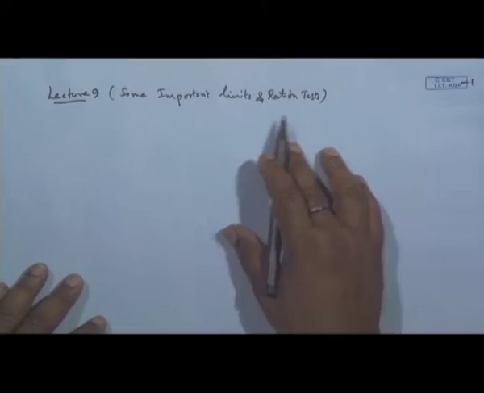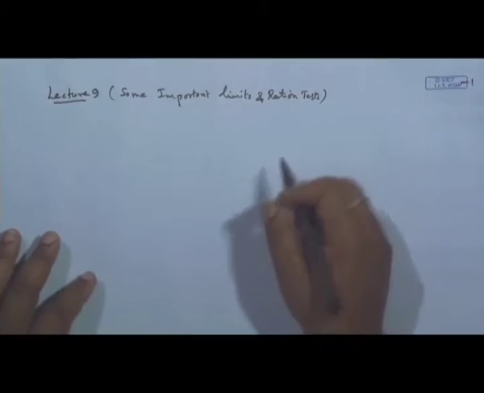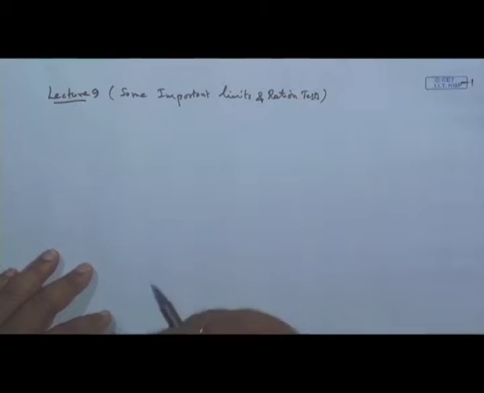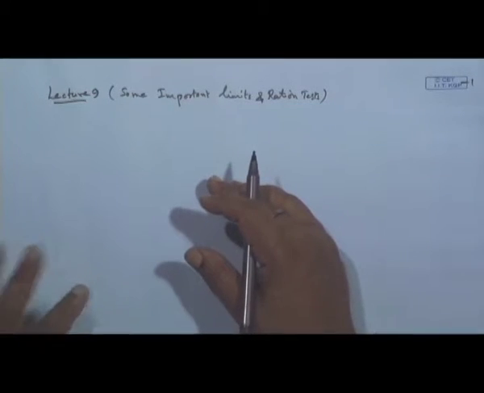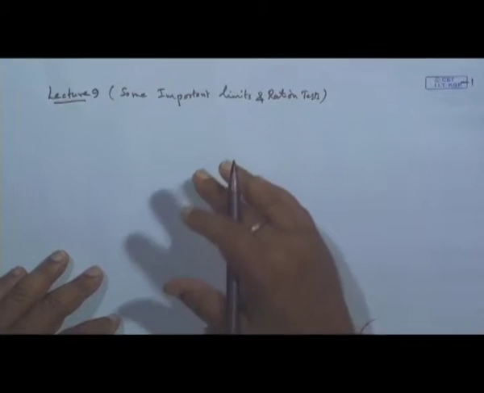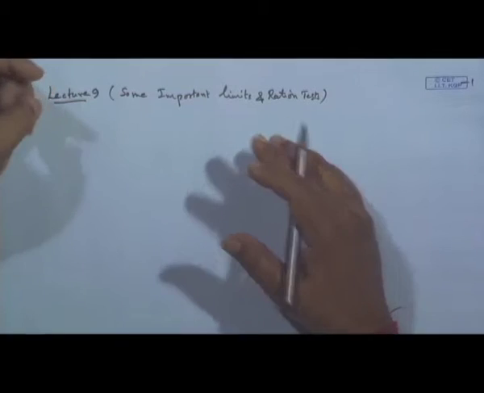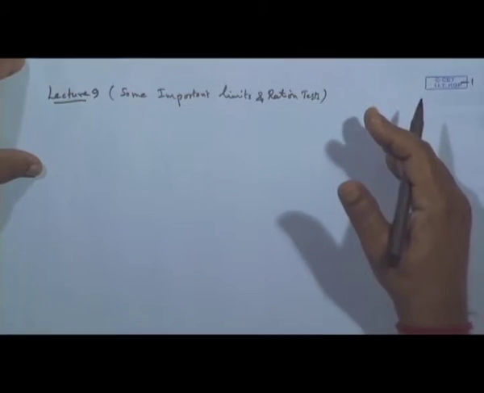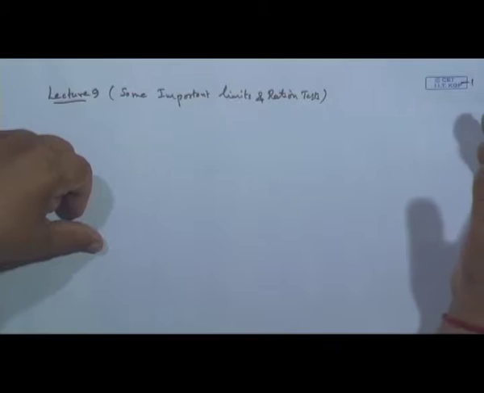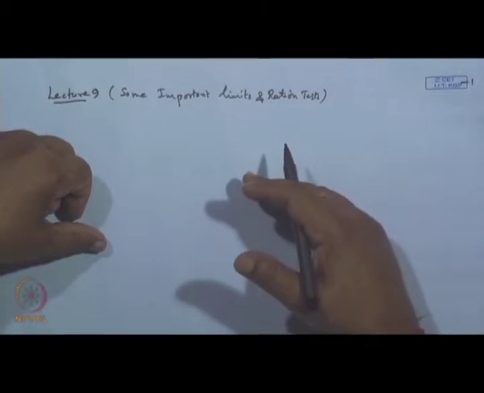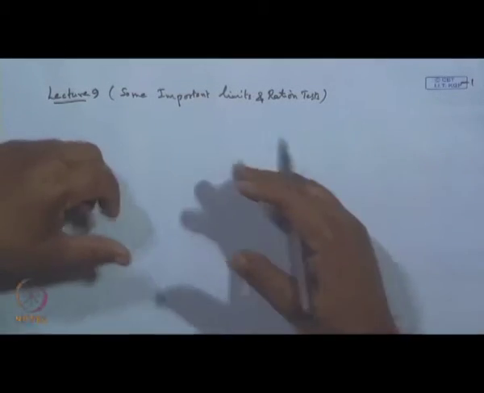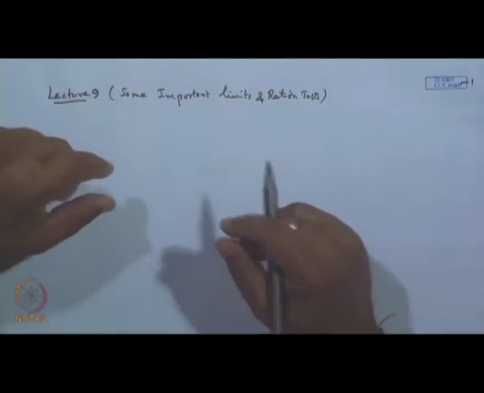Okay, so today we will discuss a few important limits and the ratio test. But before this, let us start with the previous thing. We were discussing the monotonic sequence. There are two types of monotonic sequence: one is the non-decreasing sequence, and the other is the non-increasing sequence. A non-decreasing sequence which is bounded above, or a non-increasing sequence which is bounded below, will always be convergent.